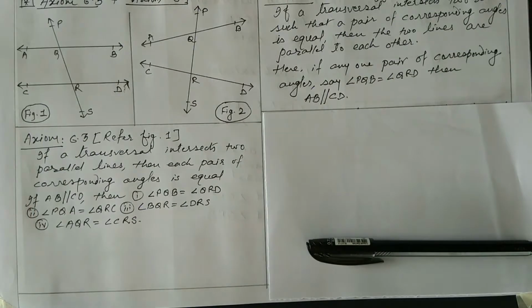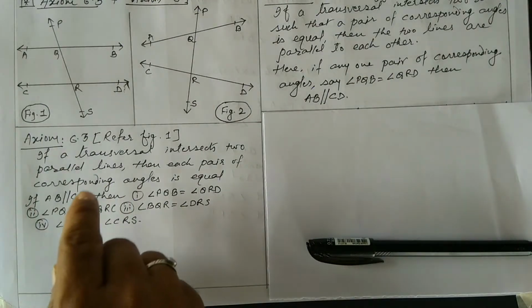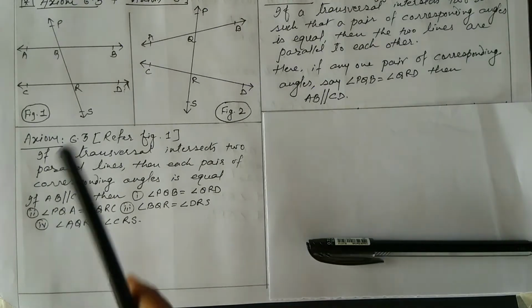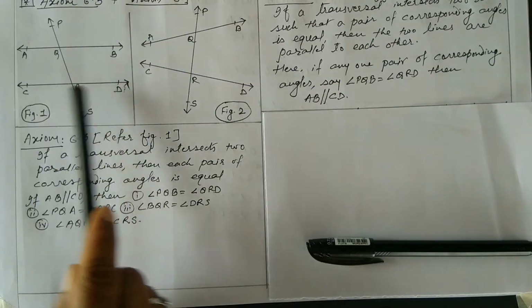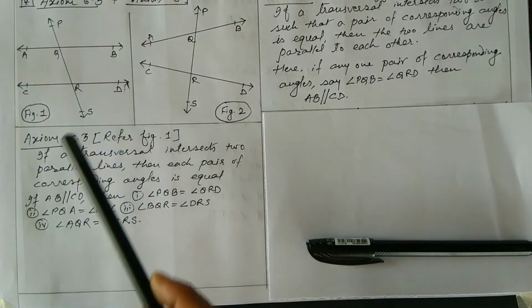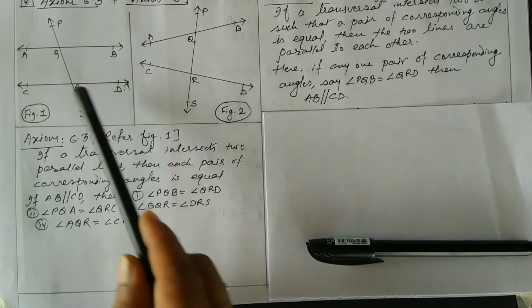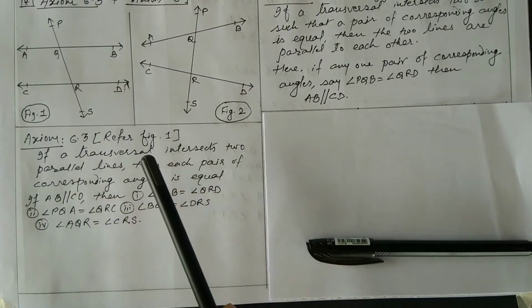Axiom 6.3. If transversal intersects two parallel lines. So I have drawn AB is parallel to CD and PS is their transversal. PS is intersecting AB in point Q and CD in point R. If transversal intersects two parallel lines, then each pair of corresponding angles is equal.